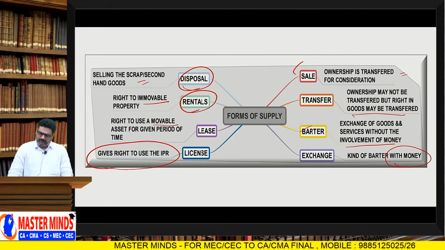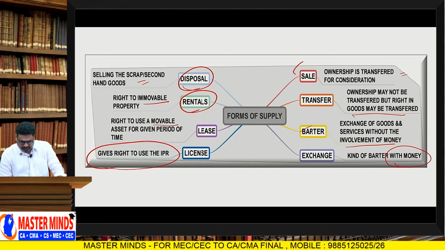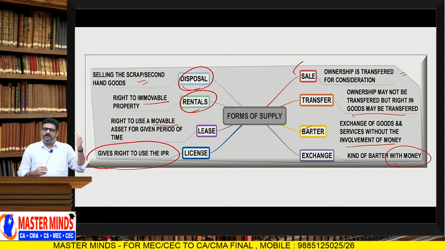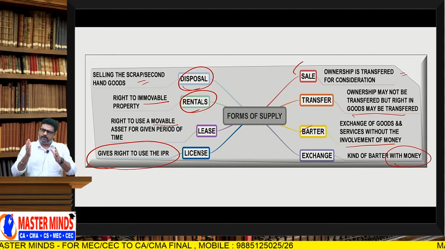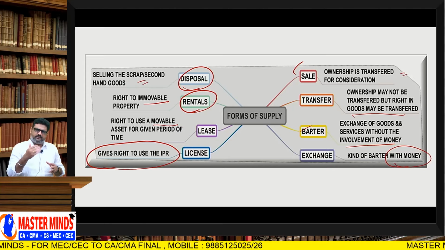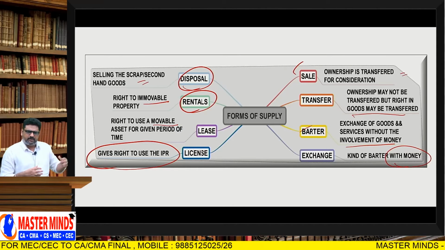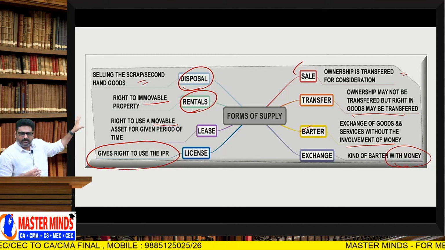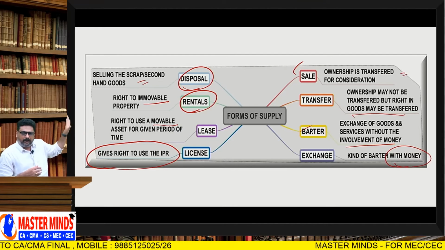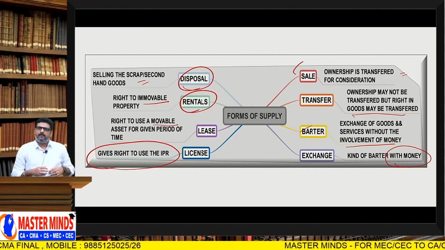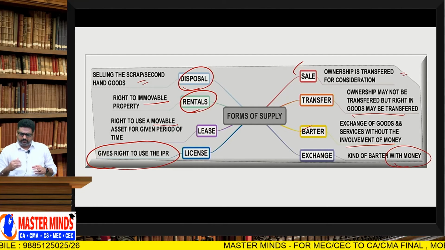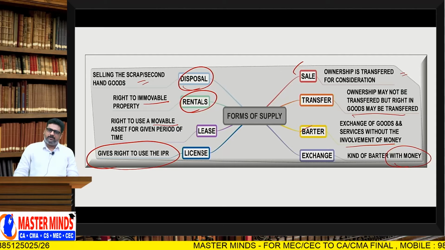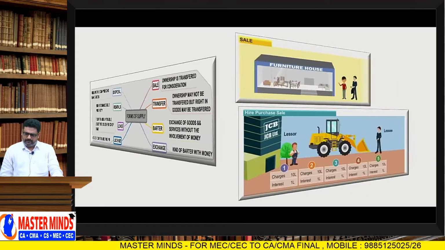And if the supply is of either goods or services or both, then it may be covered under 7(1)(a). So, there are 6 parameters to be satisfied to treat a transaction as a supply as per 7(1)(a). First, the forms of supplies: the activity should fall in any of these forms of supply. Second, the supply should be of either goods or services or both. Now the question is, what is meant by the word goods?